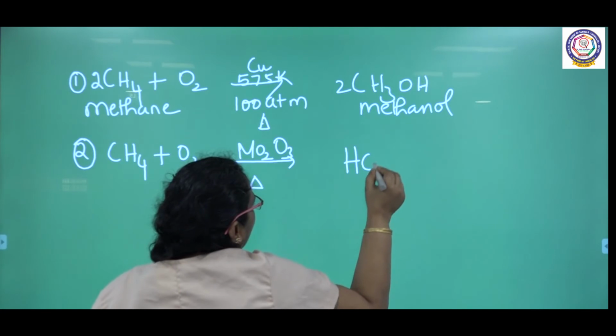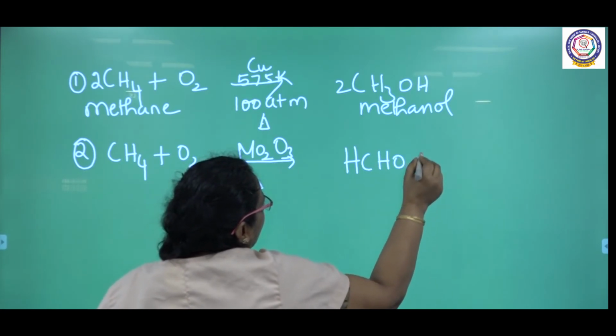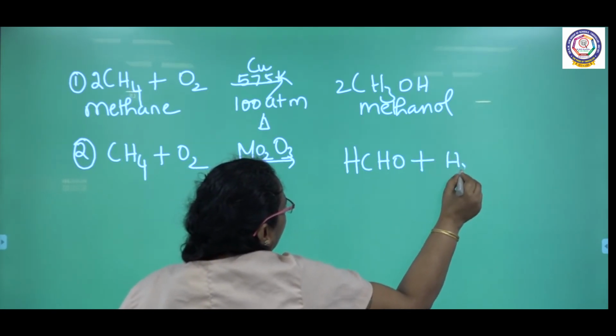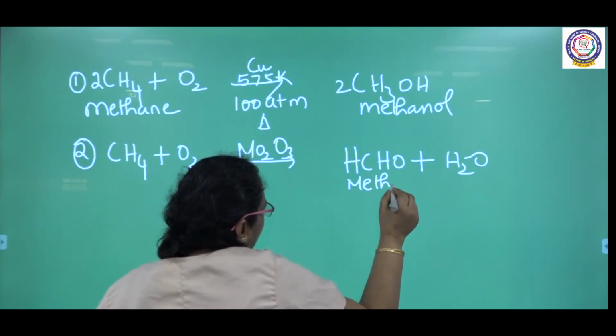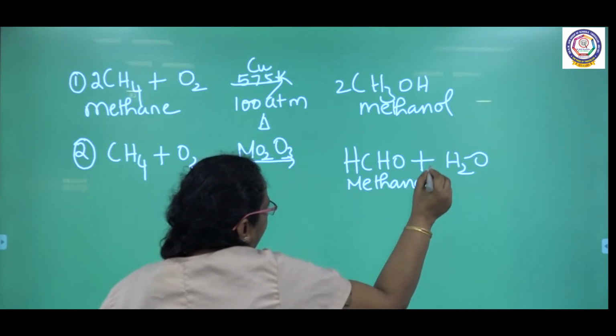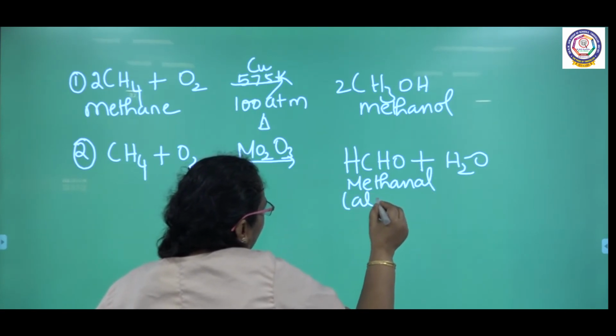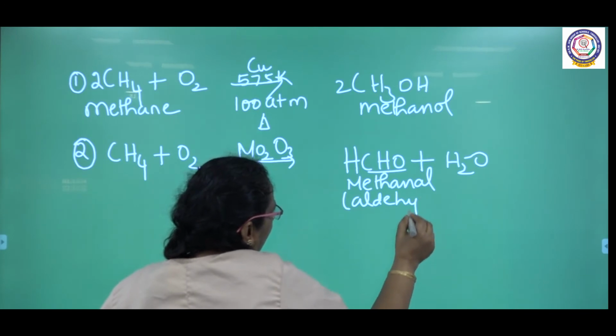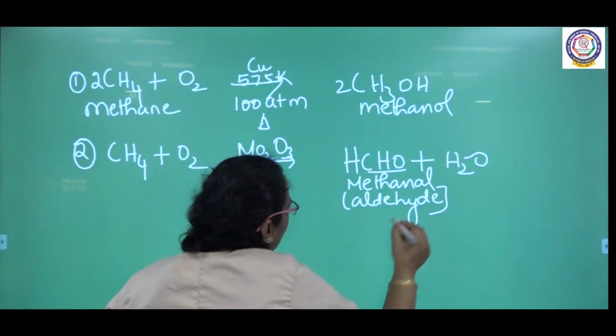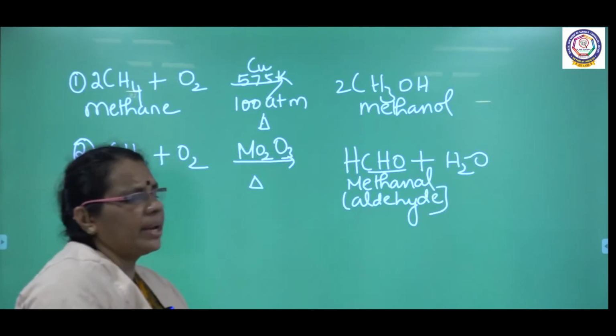Formaldehyde, an aldehyde. I am getting an aldehyde with the liberation of water. See the CHO group, the functional group, aldehyde.